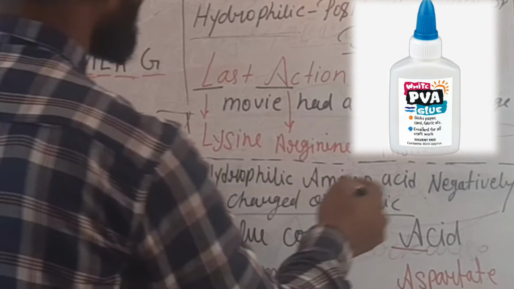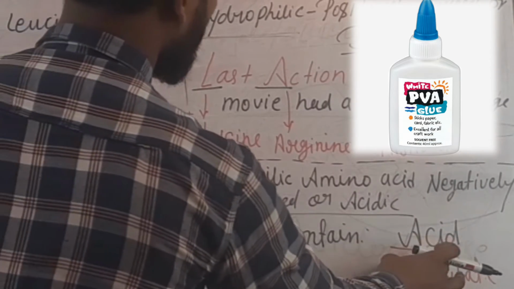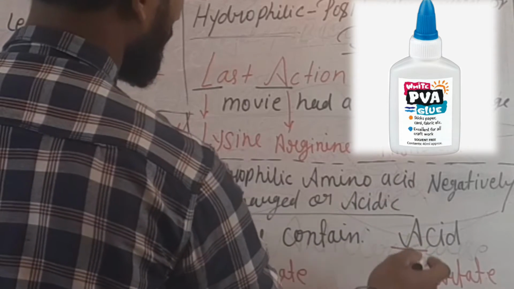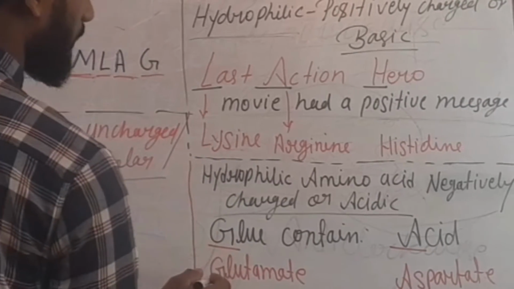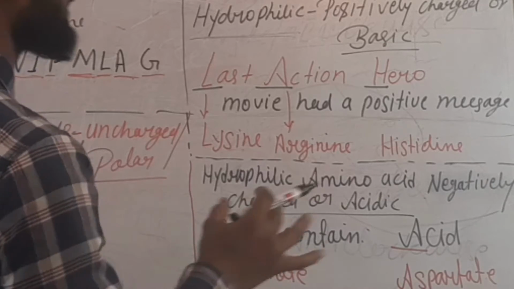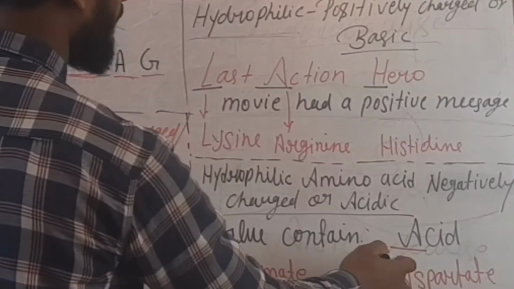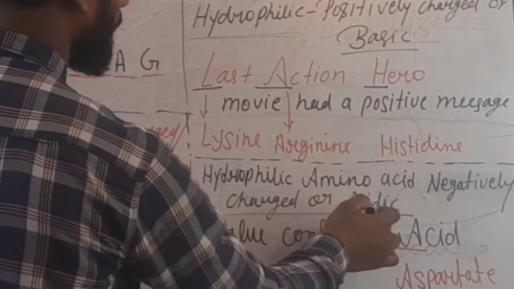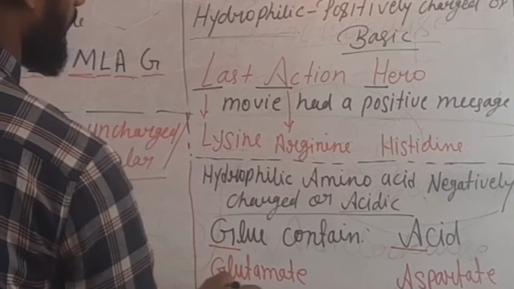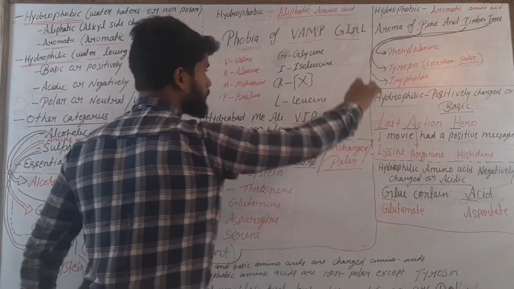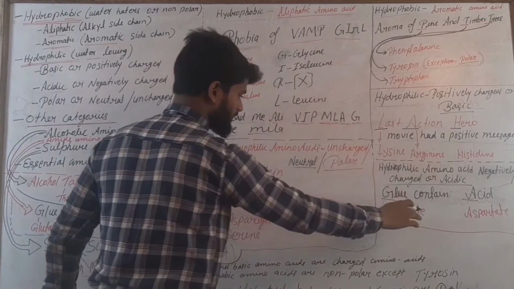So glue contains acid codes for acidic amino acids, and A codes for aspartate, and G codes for glutamate.